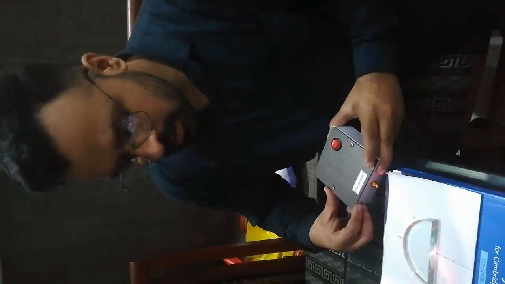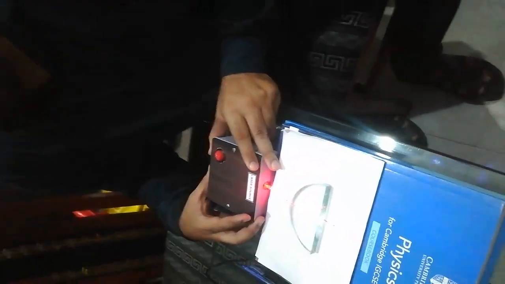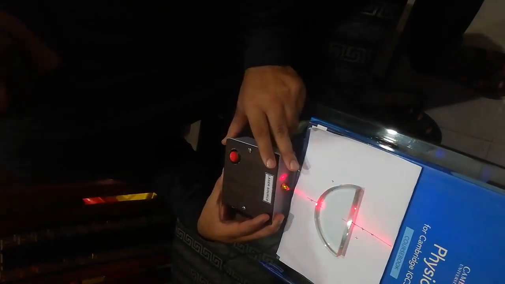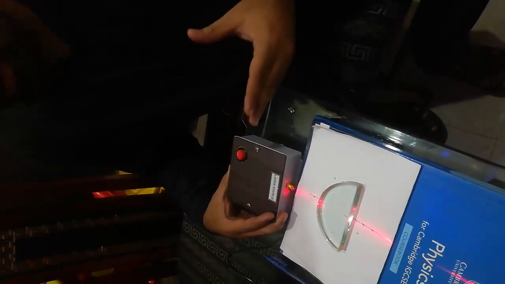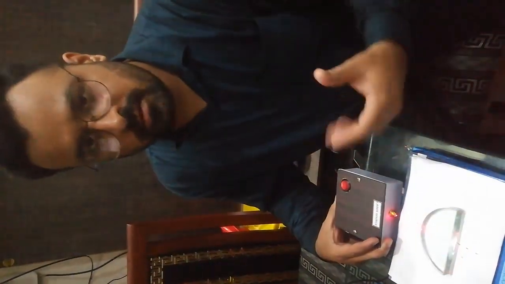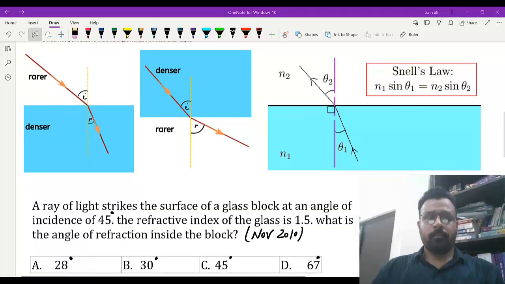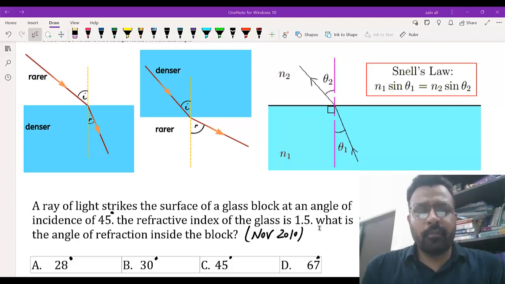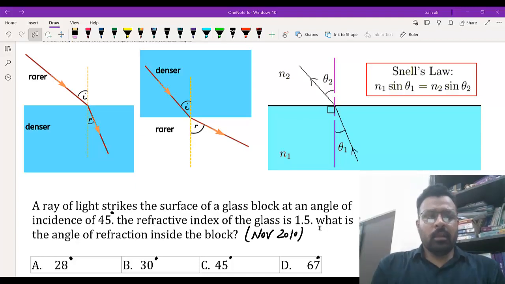So this is a short experiment that explains the phenomena of refraction of light. Now we are going to explain its further details in the next figure. As we have observed from this experiment, in this figure you can see that when light is entering from rare to denser medium, then it is bending towards the normal.